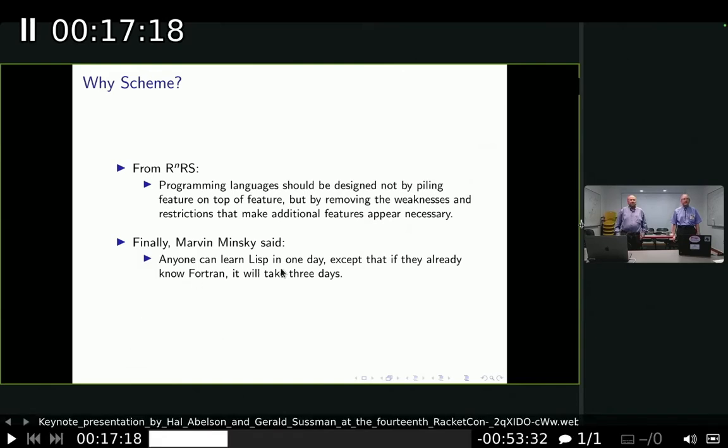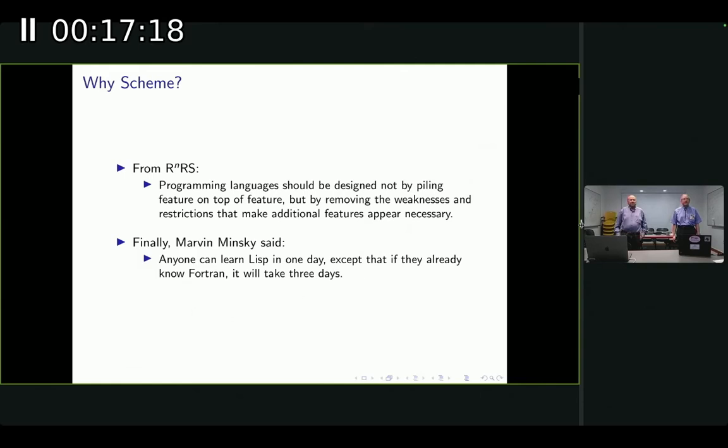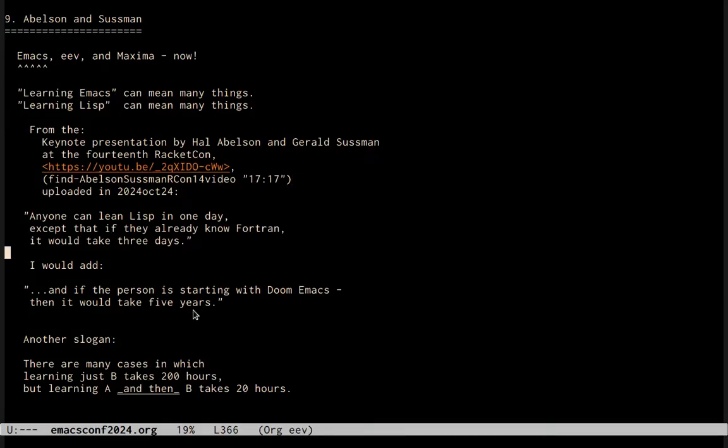anyone can learn Lisp in 1 day, except that if they already know Fortran, then it will take 3 days. And I would add, and if the person is starting with Doom Emacs, then it would take 5 years. Why? Because the person is using a different notion of Emacs and a different notion of Lisp. The person is starting by spending 5 years learning how to configure Emacs, and the person is using Lisp as a very weird configuration language.